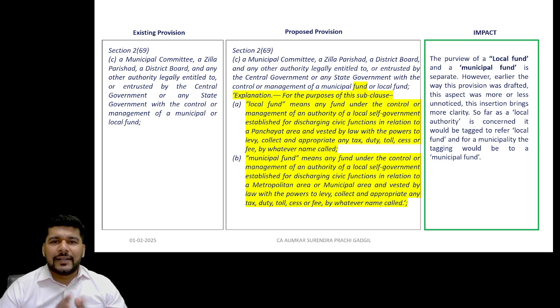Now it has been extended to mention a municipal fund or a local fund, just to ensure that the segregation of the local fund and the municipal fund, beg your pardon, happens very specifically. Whereas local fund has been given a specific meaning, likewise municipal fund is also going to be given a specific meaning by virtue of this addition. So not more than this, is there any significant thing that we wish to discuss on this, and then we move to the next one.